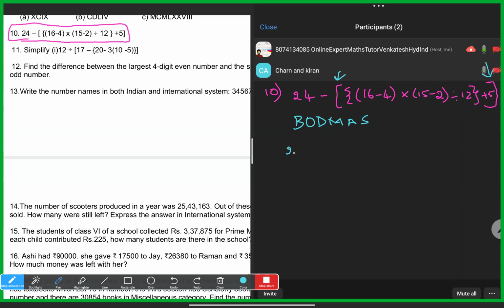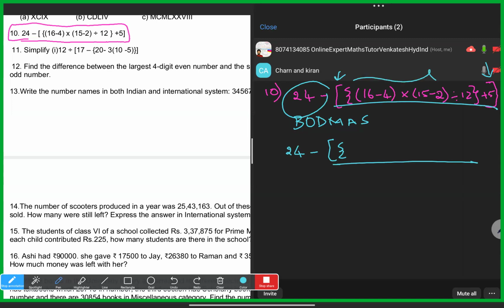So first step, how I am doing it: notice 24 minus, then a rectangular bracket open and flower bracket. 24 is there in the question only, so starting that we cannot do anything. We have to repeat writing the same. After simplifying this complete thing, the final result you have to subtract from 24.